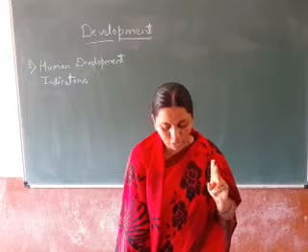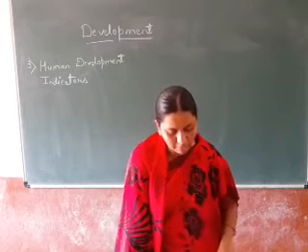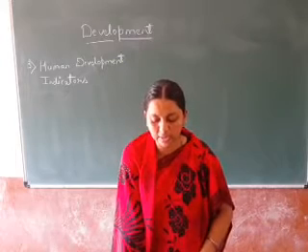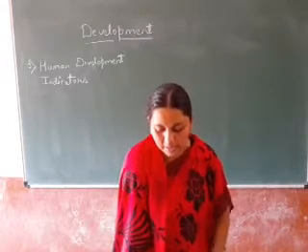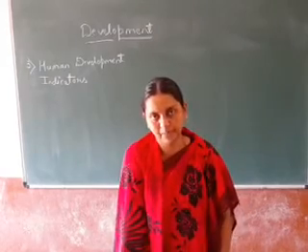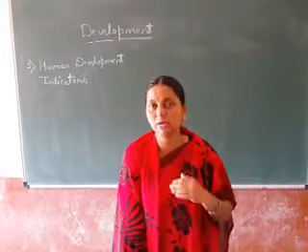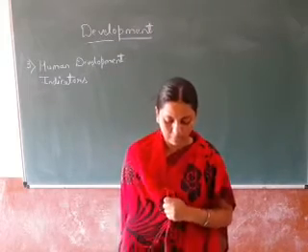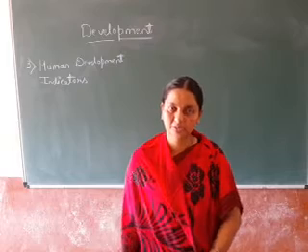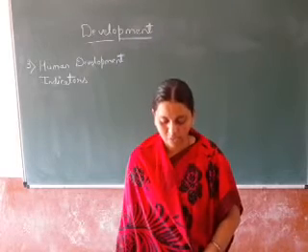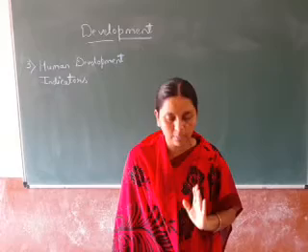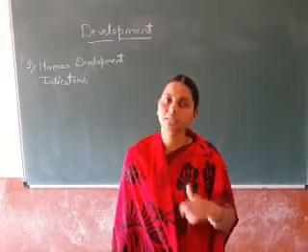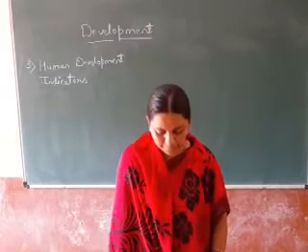It is measured on two basic factors: the average period of schooling completed by individuals about 25 years and the expected period of school education that the children of 5 years might receive in their lifetime. That you can write. The last one is standard of living. How is it measured? It is measured with the help of per capita income. So I think you have understood about the human development indicators. These three indicators are important regarding your exam.